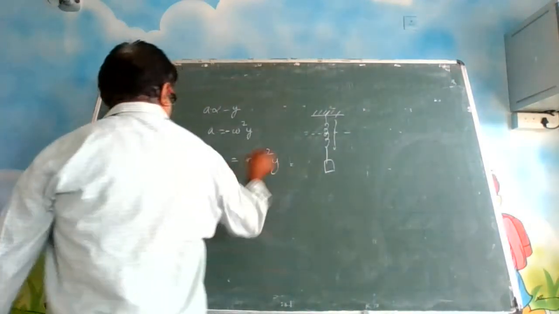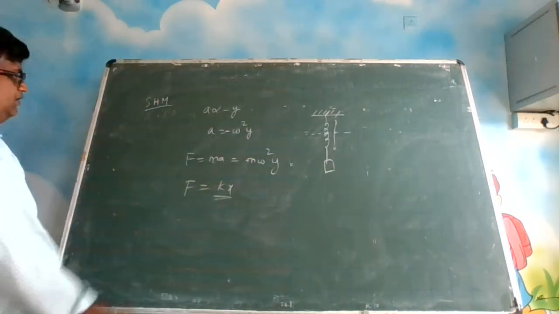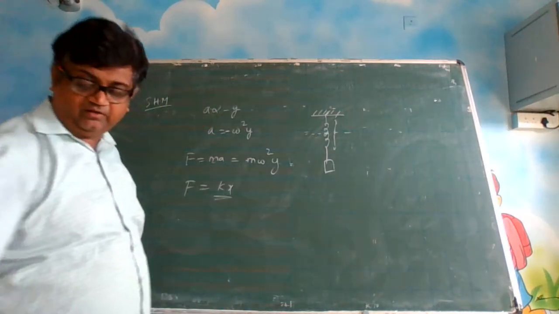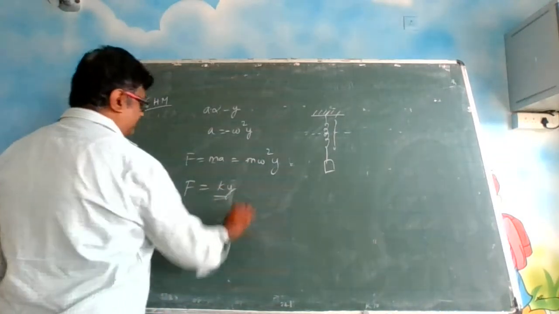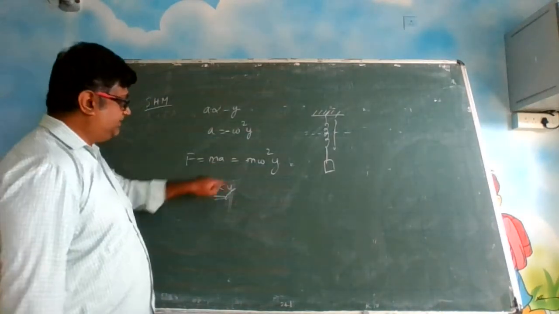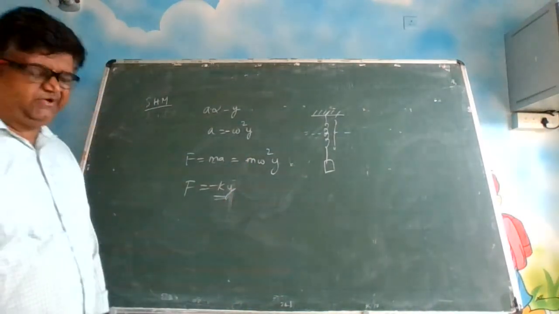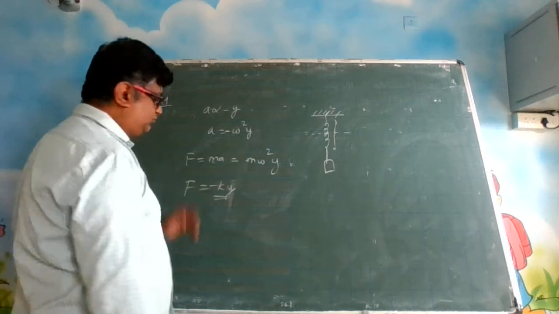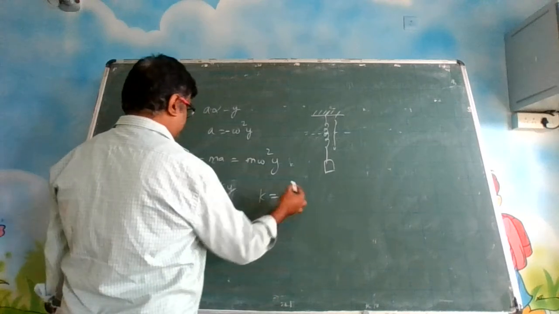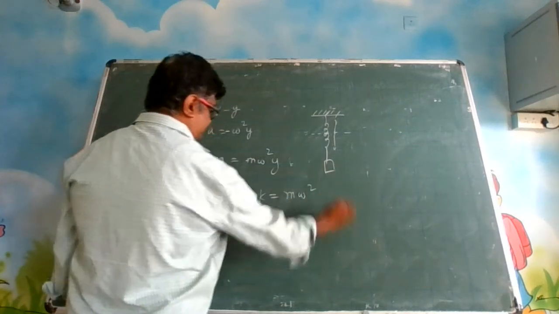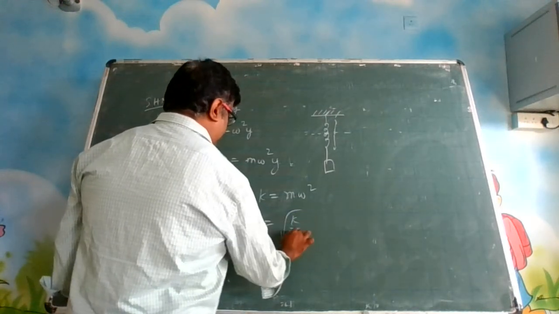So, if it is spring action, can we write F is equal to kx? We are taking only the magnitude part because it is in the y direction. You will write it as ky here. What is k here? K is the spring constant. So these two equations can be compared. I am taking only the magnitude part. Actually, you have to write minus ky here. So if you compare these two equations, what are you getting? The spring constant k is equal to m omega square. Or omega is equal to root over k by m.